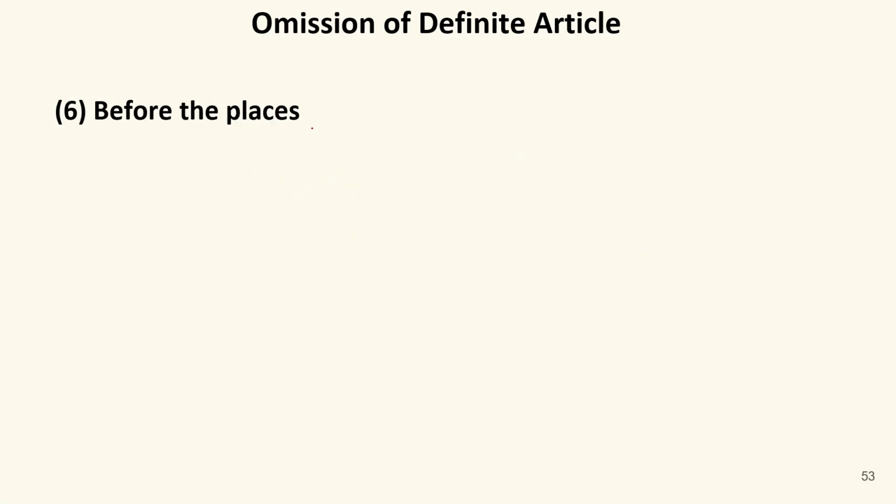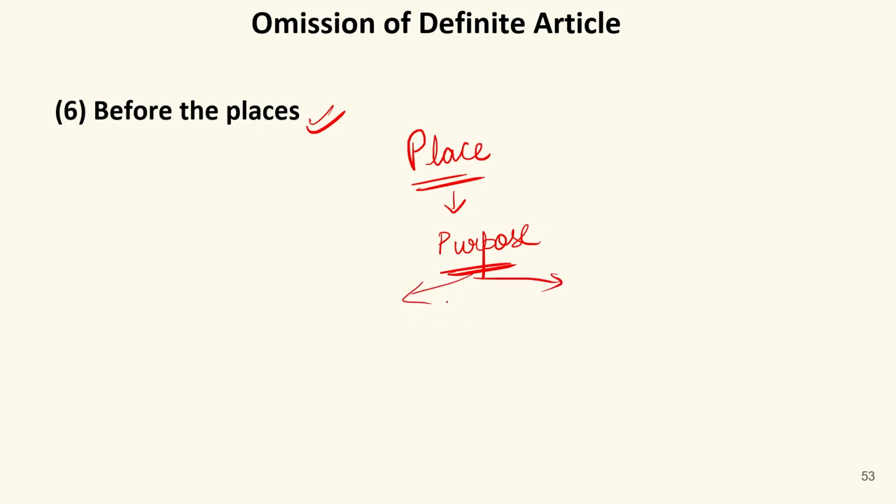Now, before the places. This one is very important and interesting as well. If we talk about any place, we visit places for some purpose. Now, the purpose to visit a place can be either same or different. It means if we go to a place, we visit that place for the same reason for which the place has been made.